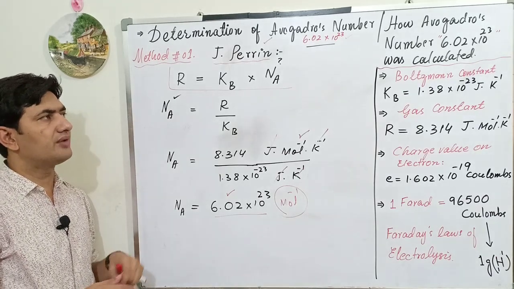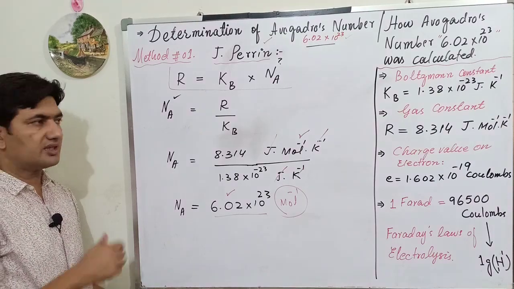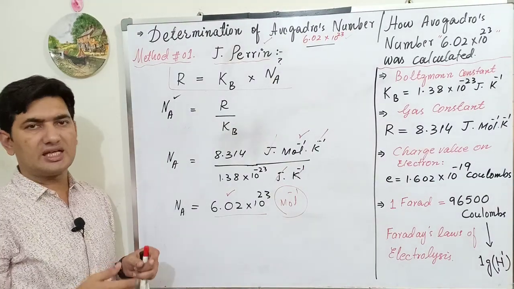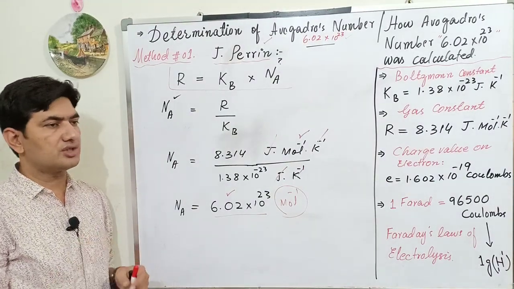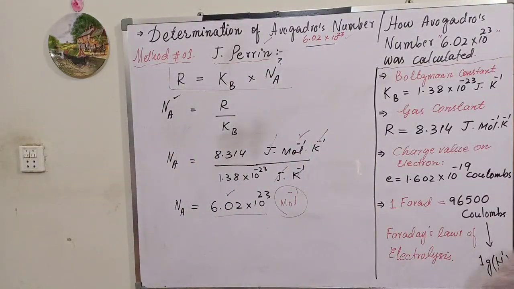So I think you have written it down, take the pic of this material. Then after this I will explain method number 2 for the determination of Avogadro number.